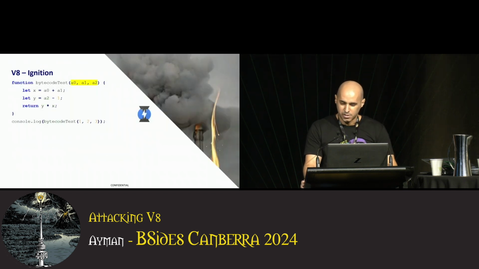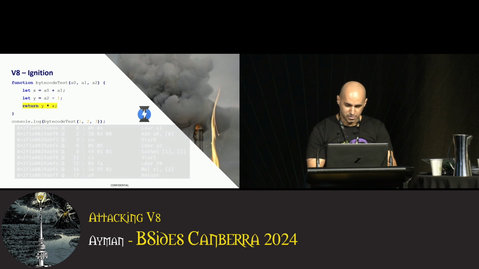To demonstrate Ignition, let's read this simple function. It takes 3 arguments, A0, A1, A2, and does some arbitrary processing on them. We add the first 2 in a local variable, x, decrement the third argument and store the result in a second local variable y, and then return the product of these 2 variables.